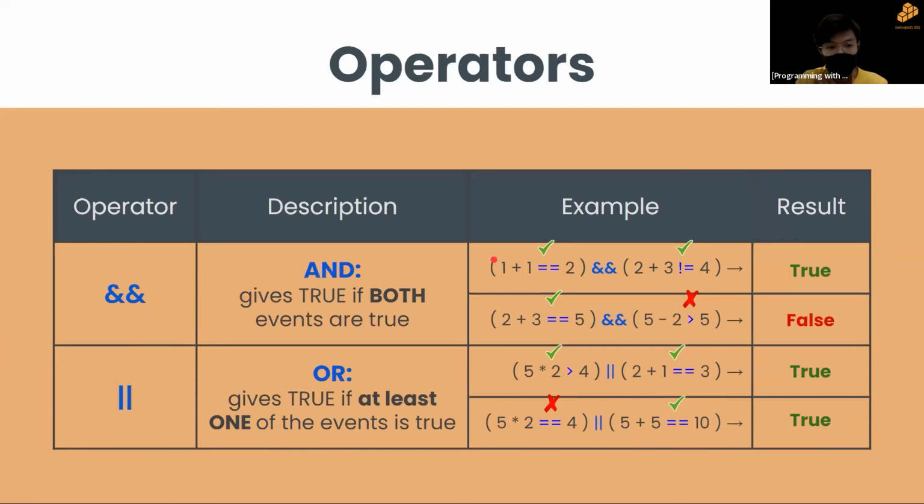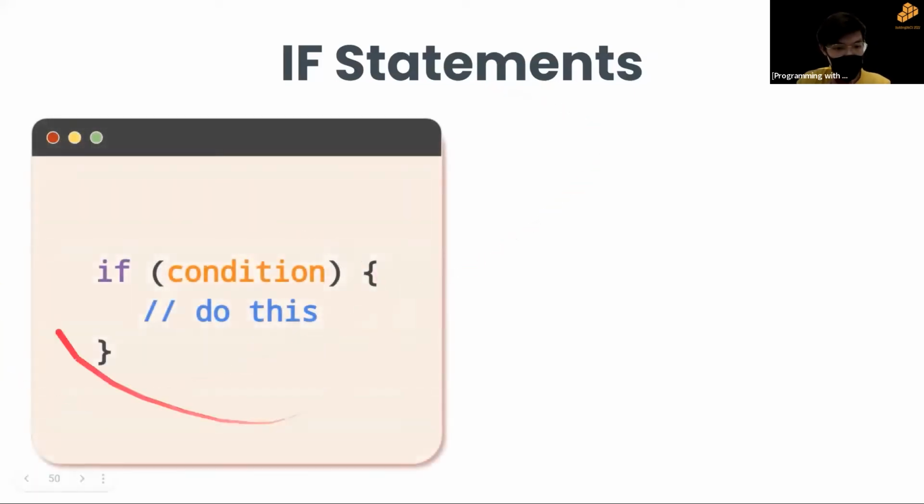All right, so now we learned the basic operators of C++. Let's move on to how we use them. Okay, so now we use this thing called if statements. Okay, if statements. This is something I mentioned before, like if it's raining, we don't go out, right? So this is the basic syntax of how you write the if statement. If, open bracket, the condition, close bracket, or curly brackets, and you do whatever you want within the curly brackets.